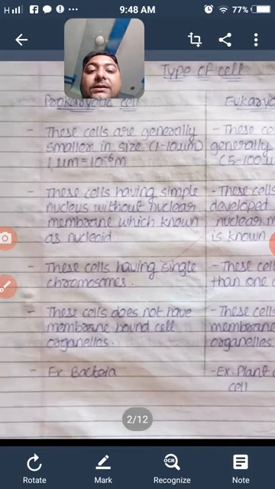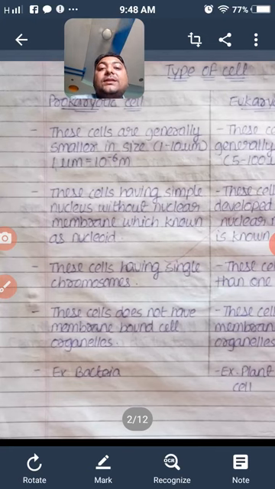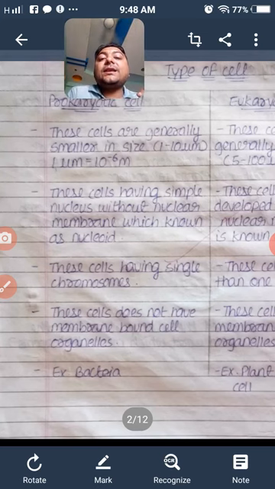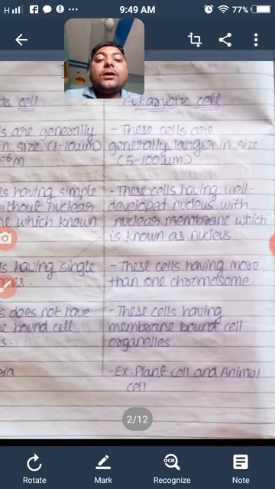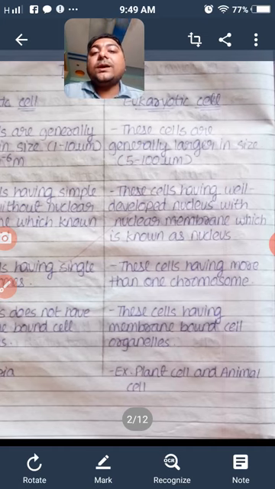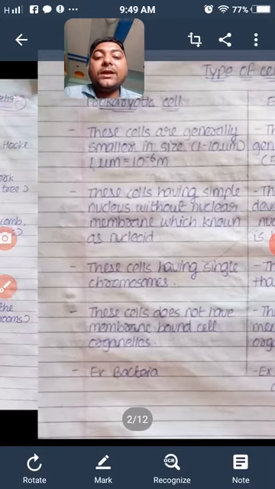Now the third point is that prokaryotic cells have a single chromosome. Now what is a chromosome? Chromosome is also genetic material, an organized structure of genetic material. In bacteria, meaning prokaryotic cells, only a single chromosome is present. But eukaryotic cells, plant cells and animal cells, have more than one chromosome. You know that humans have 46 chromosomes, 23 pairs. So all eukaryotic cells have more than one chromosome. It is another difference between prokaryotic and eukaryotic cells.